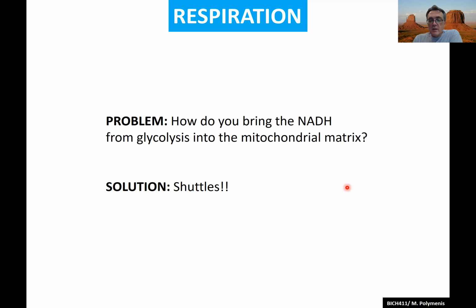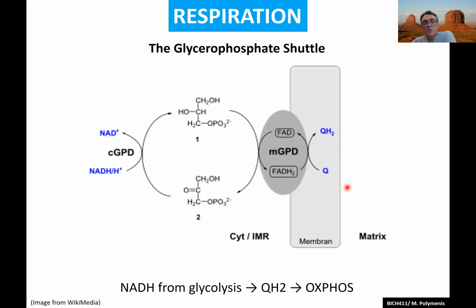So you need shuttles. There are at least a couple of shuttles for NADH. One is the glycerophosphate shuttle. What it does is take NADH and reduce glycerophosphate's redox state: you go from this keto group to a reduction, making glycerol phosphate in this case.